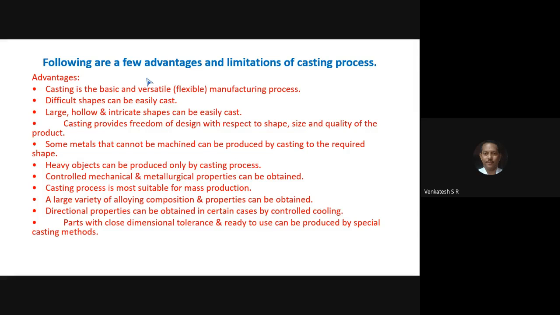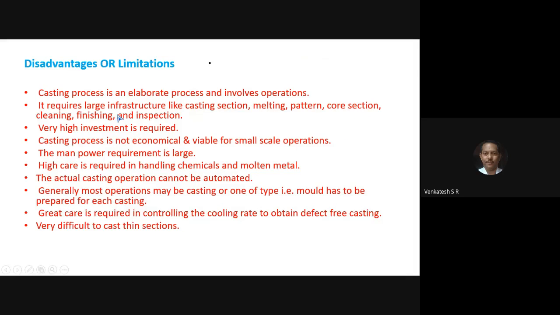If you have 8 or 10 advantages and you get this question in the examination, write a minimum of 5 and a maximum of any number so that you will get more marks. Next, come to the point: disadvantages or limitations. Write down disadvantages or limitations. Say, the casting process requires many operations. As you know, different operations are required.